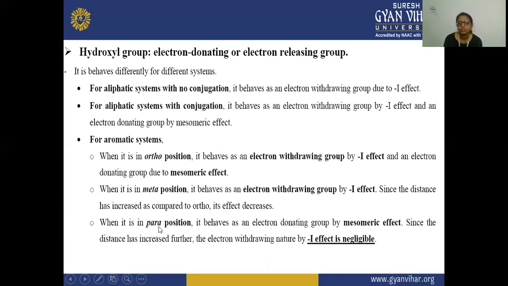But when it is present in the para position, it is behaving as an electron donating group by the mesomeric effect. Since the distance has increased further, the electron withdrawing nature by minus I effect is negligible. So it is behaving as an electron donating group by this mesomeric effect.